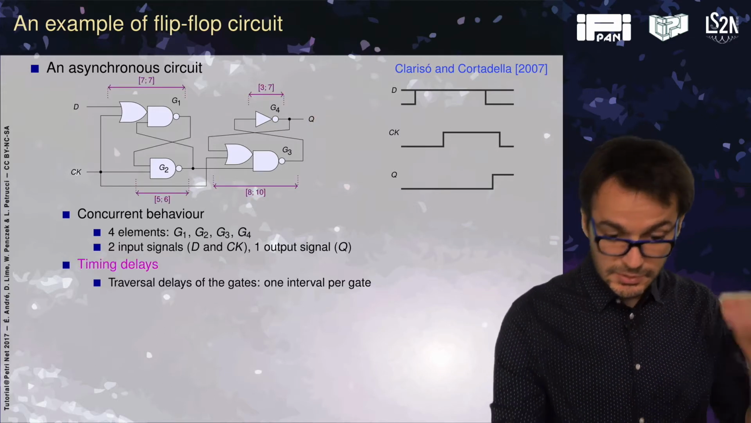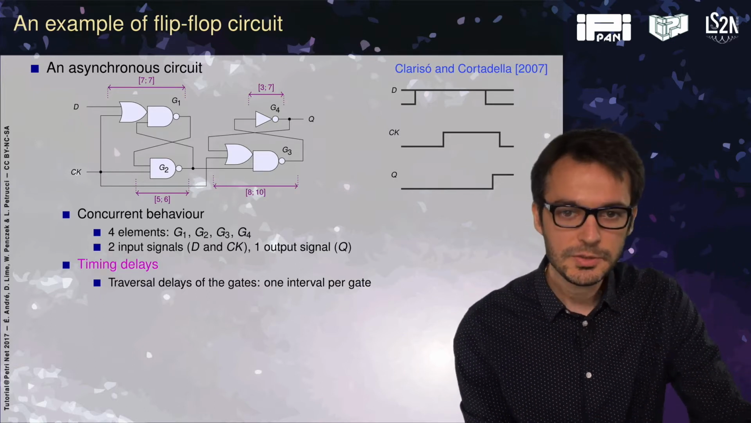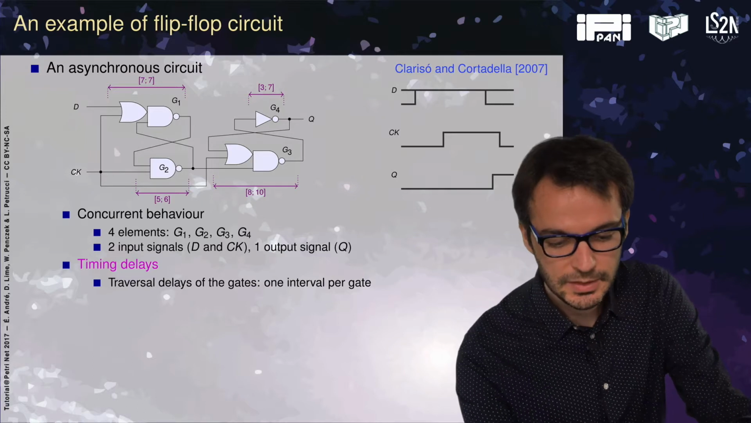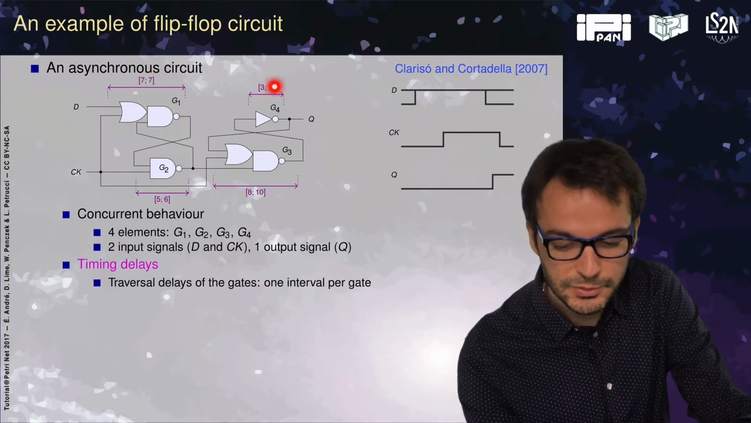We have timing delays, so the traversal of each gate is not instantaneous. If there is a change in the input, the output will change after exactly 7 time units, or here between 3 and 7, and so on.